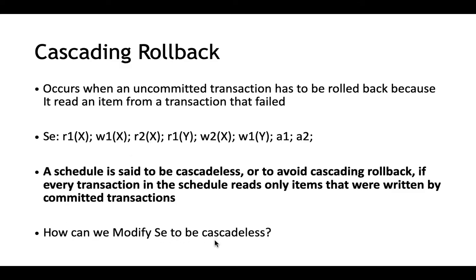If such a question is asked, you need to delay this operation, that is R2 of X, until W1 of X gets committed or aborted. In this case it is getting aborted. If it was getting committed, after this C1 occurs over here, this R2 of X and all the other transactions can continue. If it was so, we can say it is cascadeless. So hope that is clear. Cascadeless schedules are ones that avoid cascading rollback.